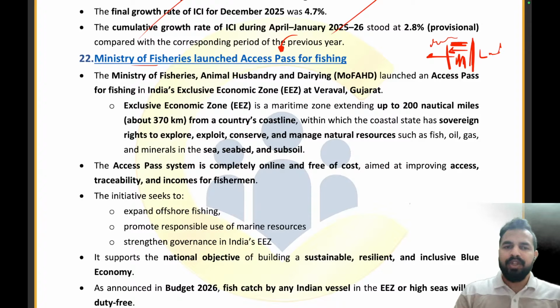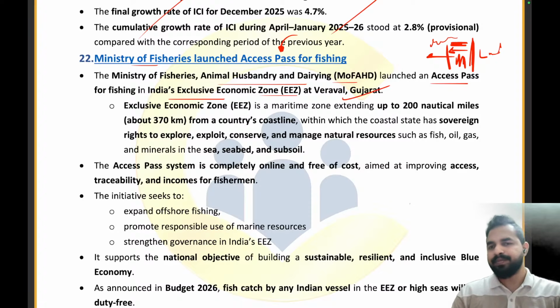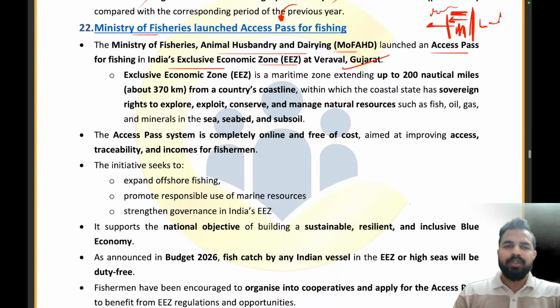Clear? So the Ministry of Fisheries, Animal Husbandry and Dairying has launched an access pass for fishing in India's exclusive economic zone at Veeraval, Gujarat. तो गुजरात के अंदर ये एक्सेस पास दिया गया है. The exclusive economic zone is a maritime zone extending up to 200 nautical miles, about 370 kilometers from a country's coastline, within which the coastal state has sovereign rights to explore, exploit, conserve and manage the natural resources.